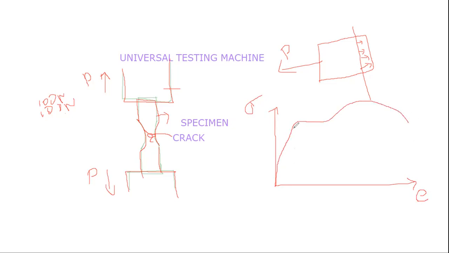So this is the elastic, this is the elastic proportionality limit. Here the crack propagation, the crack will happen. Here the crack will happen,